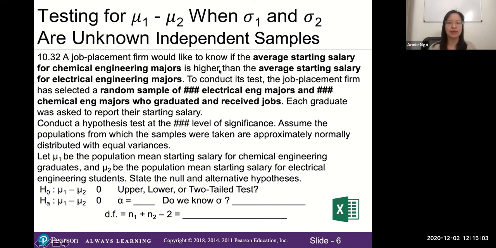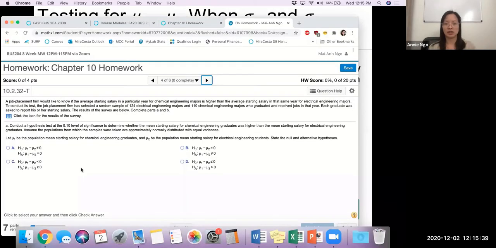And the reason why I have the upper is it says right here, the average starting salary for chemical engineers is higher than the average starting salary for electrical engineering majors. So double check your story. We might have different problems, right? So if yours says higher, like mine, it's an upper tail test. If it says lower or less than, it'll be a lower tail test. And if it just says is the same, then you'll have a two-tail test. So with that, go ahead and find the answer option that matches your story. So I'm going to pick the upper tail.